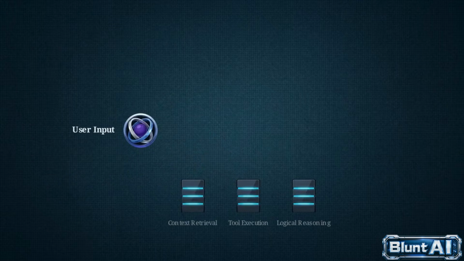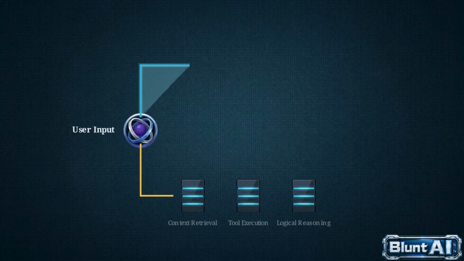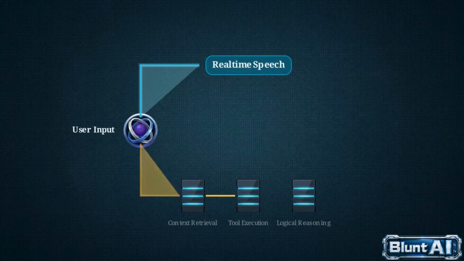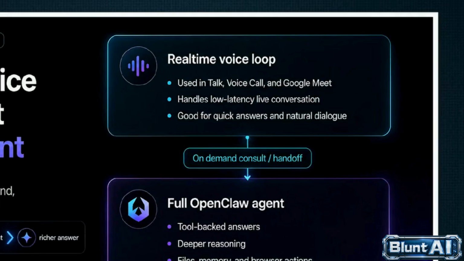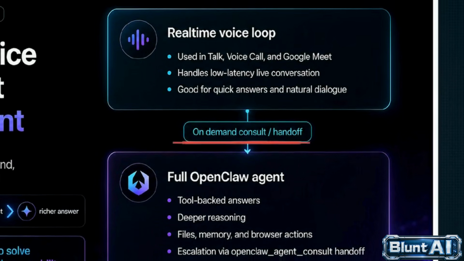Voice AI faces a strict technical trade-off. If a model generates speech fast enough to feel like a natural conversation, it rarely has the computing time required to execute complex reasoning or search for external data. OpenClaw uses this two-part system. The top real-time voice loop handles fast, low-latency conversations, but for complex queries, follow the on-demand consult arrow.